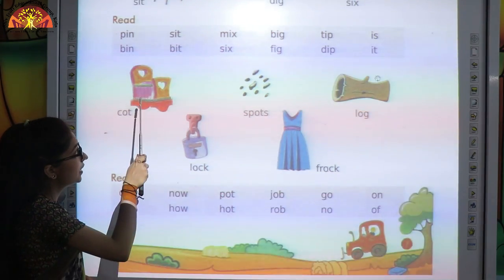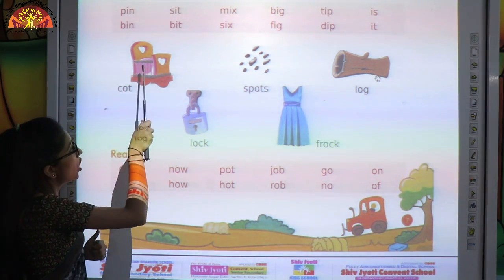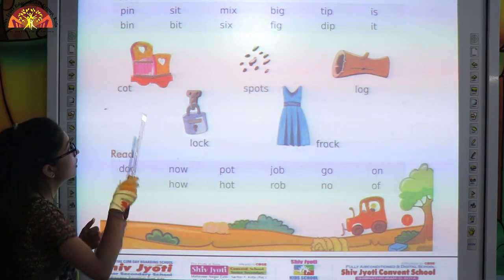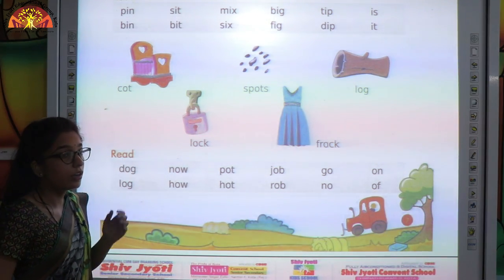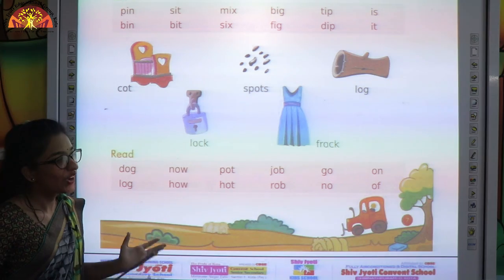Now let's see some pictures. What is this? This is a picture of cot. C-O-T, cot. Sound of C is K. Sound of O-T is ot. So it will become cot.